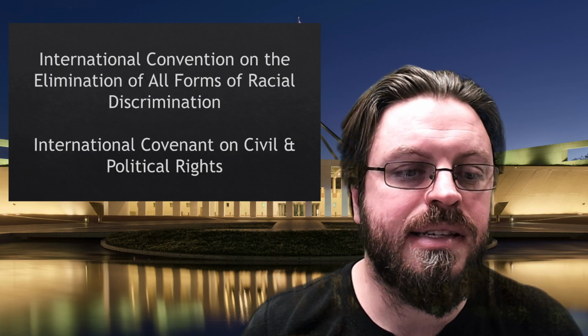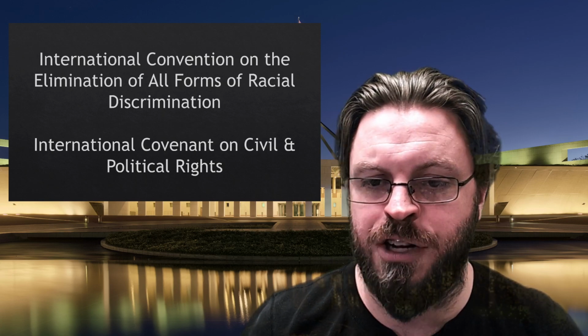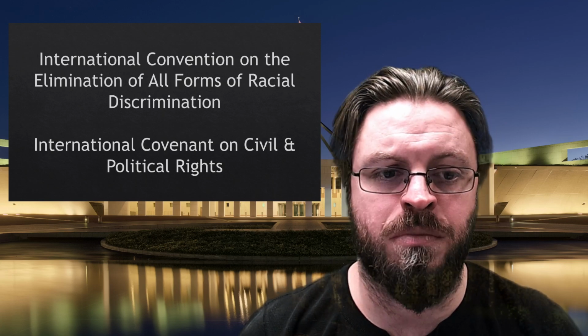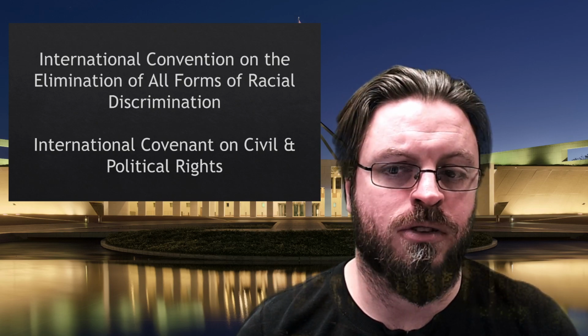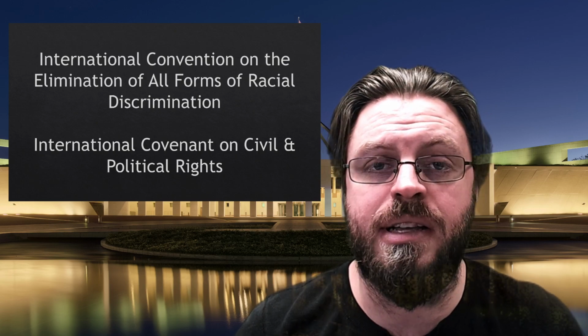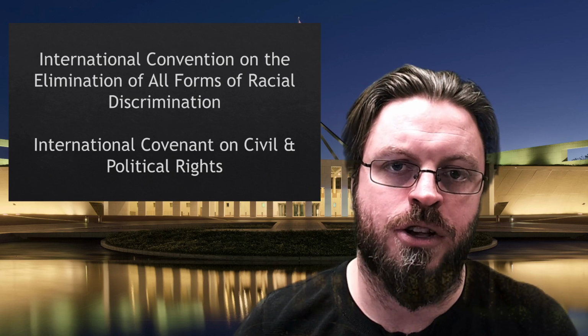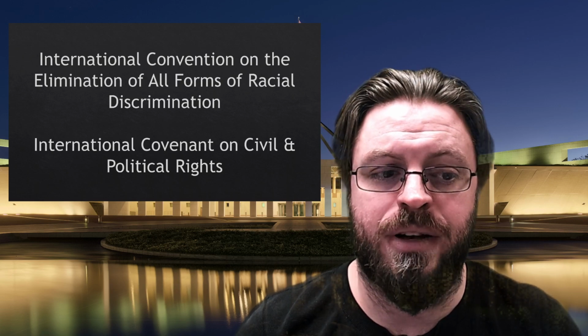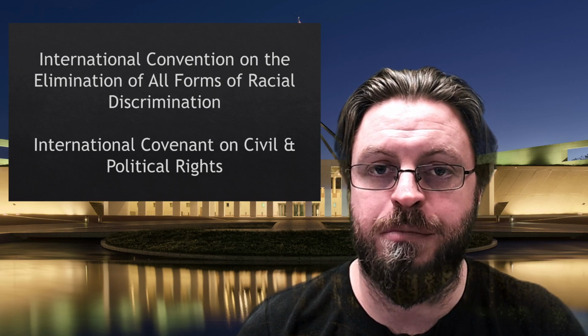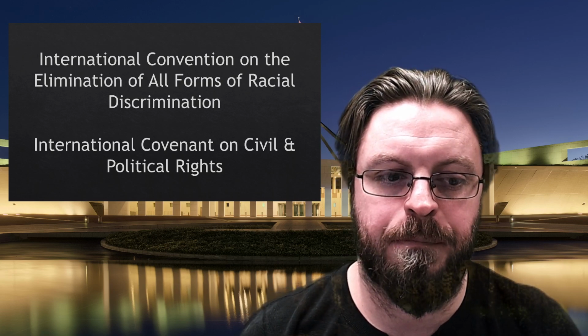In the 1960s, Australia became a party to the International Convention on the Elimination of All Forms of Racial Discrimination and the International Covenant on Civil and Political Rights. And it's these treaties that provide the hook for the external affairs power. And that's what subsections 3, 4, and 7 plug into.